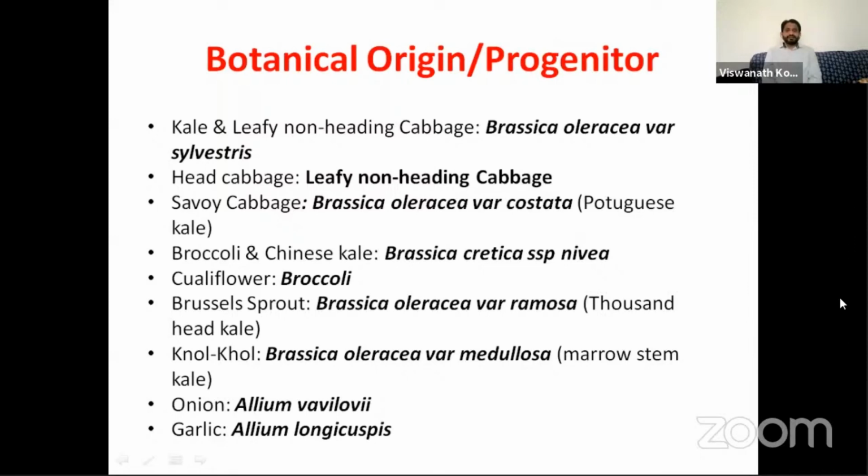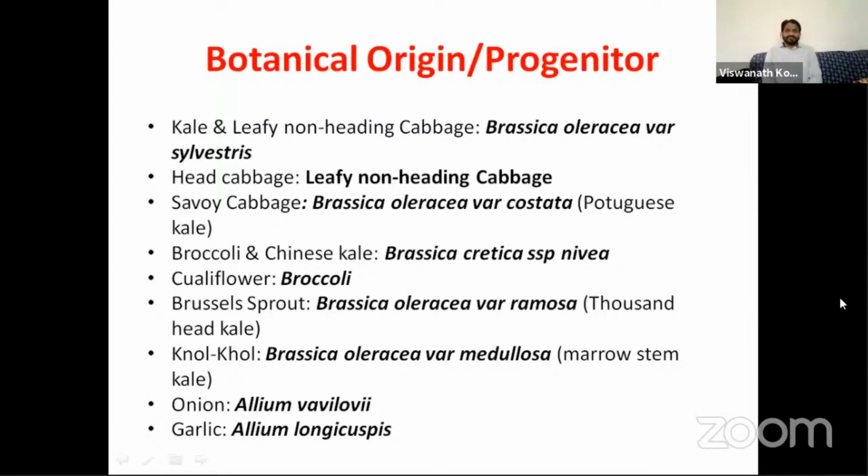So kale and leafy non-heady cabbage were originated from Brassica vulgaris variety silvestris. This is the primitive kale. From this leafy non-heading cabbage, head cabbage was developed. Whatever we are seeing in the market nowadays, the cabbage that forms the head, that is head cabbage, originated from leafy non-heading cabbage.